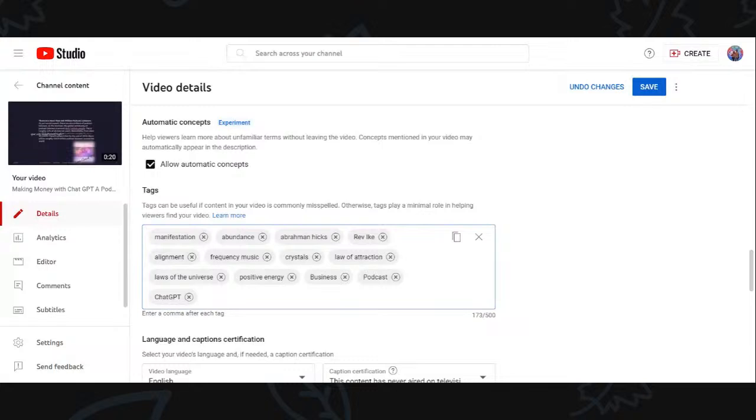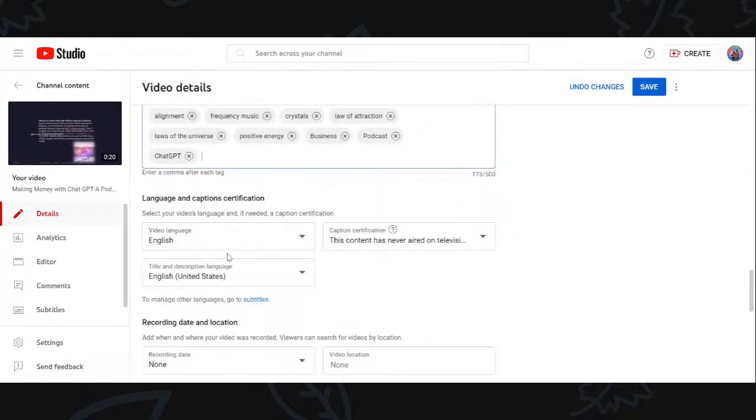If the video is misspelled, otherwise they play a minimal role in helping viewers find your video. So it's only useful if content in your video is commonly misspelled. And then the language is set to English.